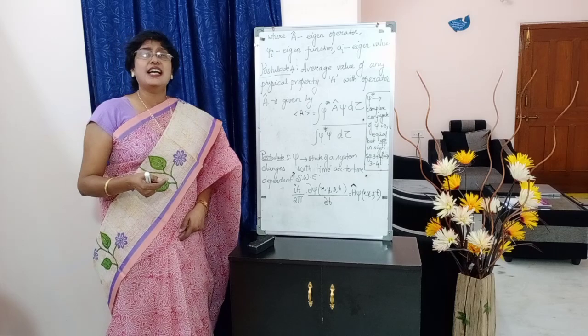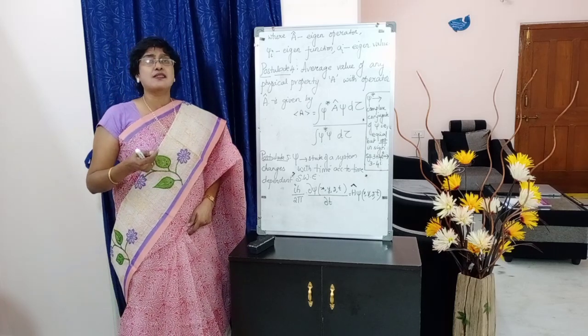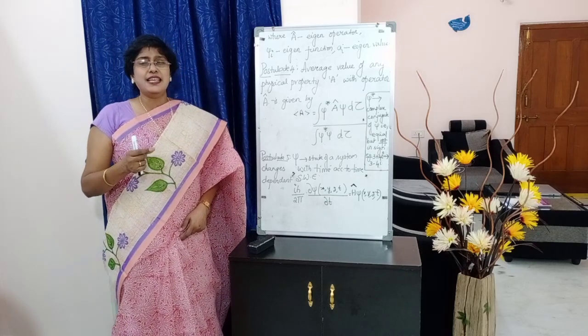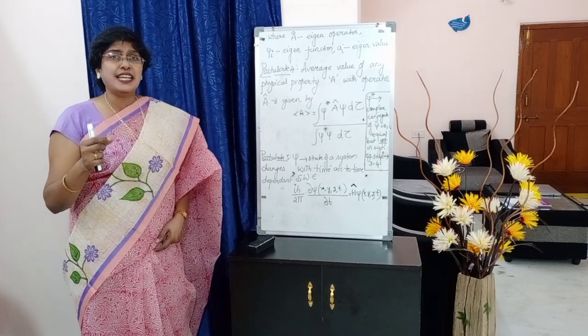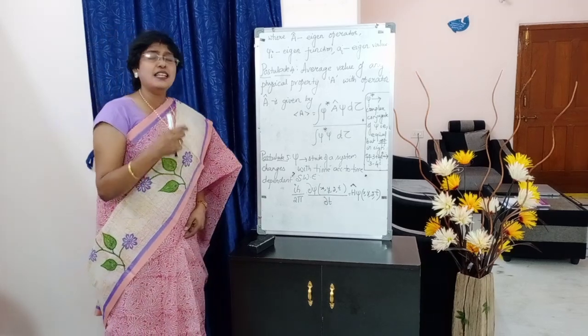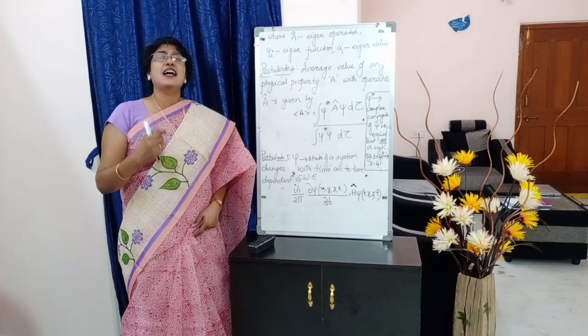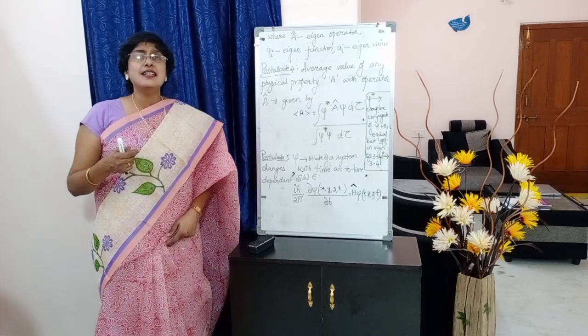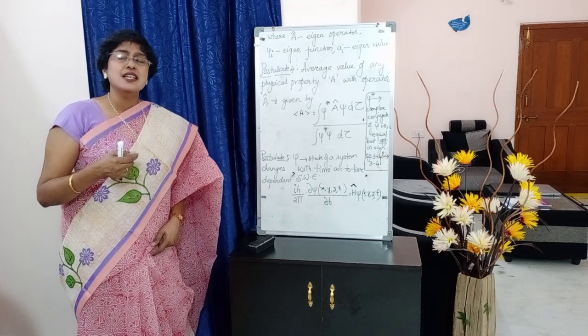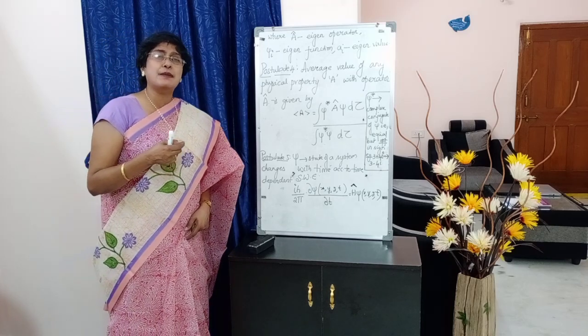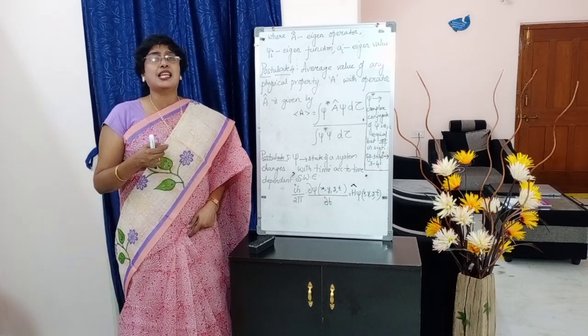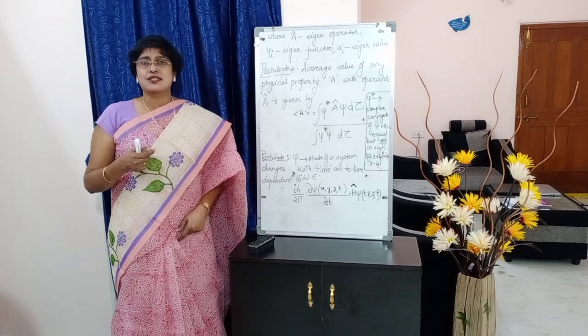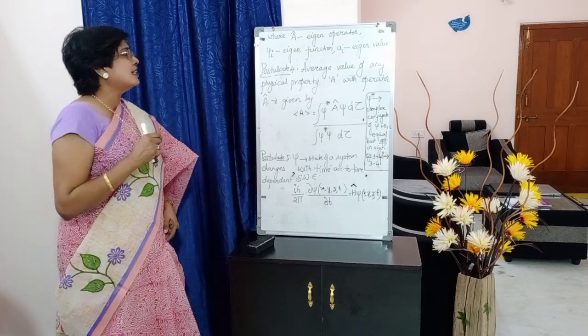E-I-G-E-N, students, we pronounce it as eigen. A cap is the eigen operator, psi I is the eigen function, and AI is the eigenvalue. So that is the third postulate: possible values obtained by measuring any physical property are given by eigenvalues.